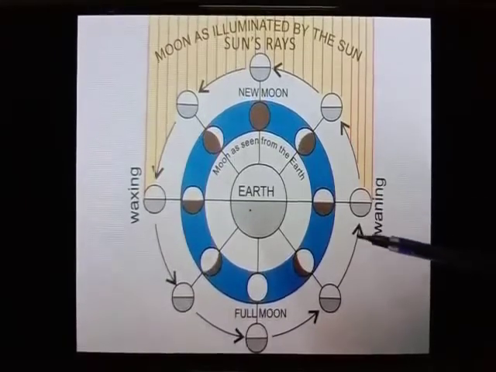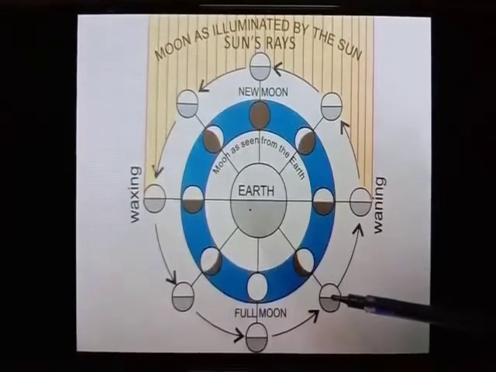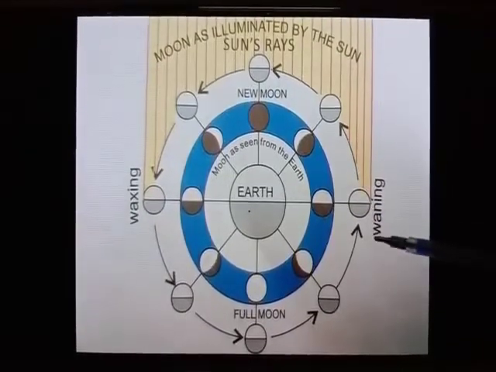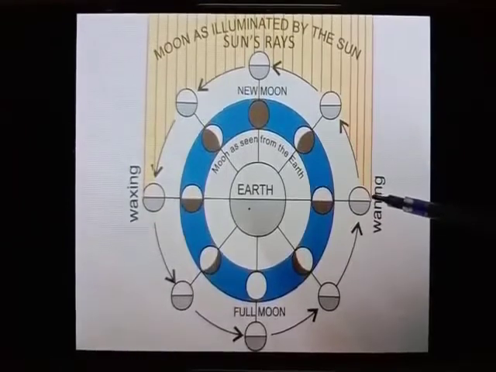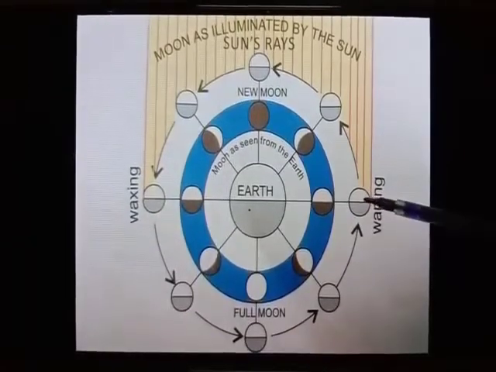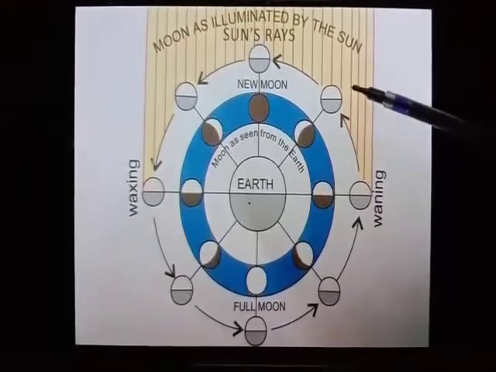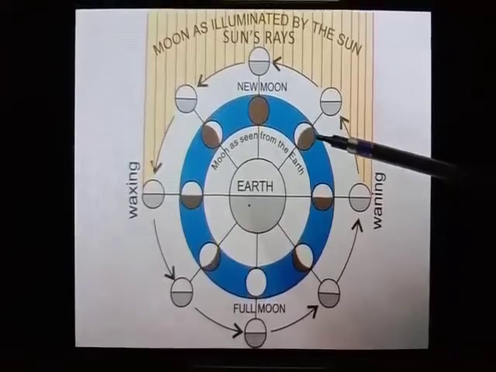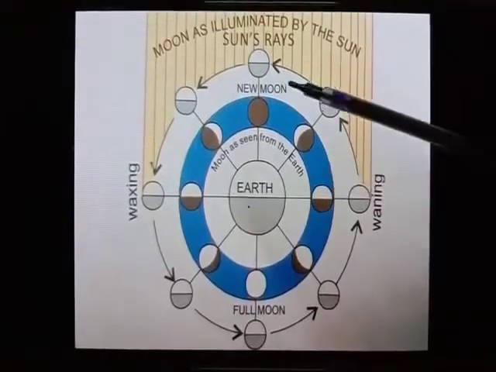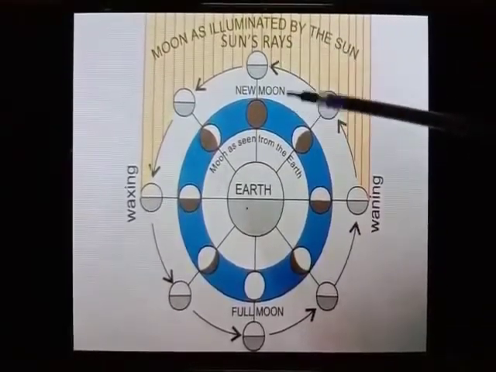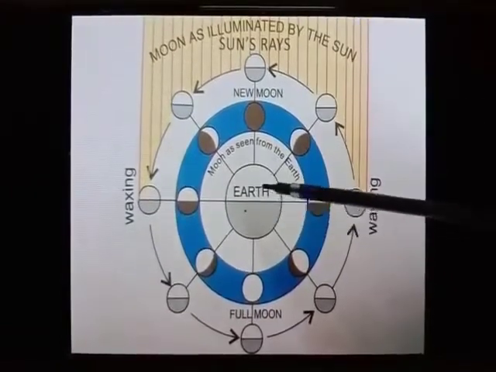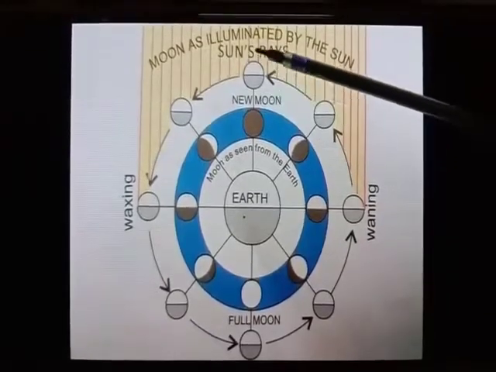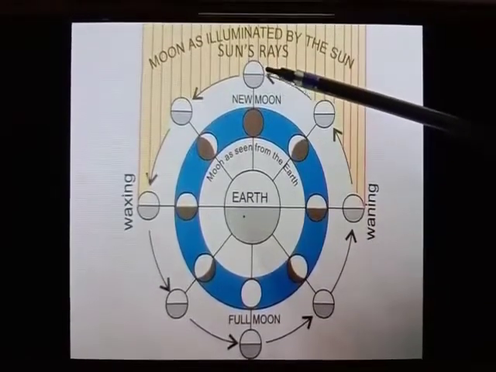Now here you can see the next phase. After the waning gibbous, we can see the next phase of the moon, that is the last quarter phase. This is the last quarter phase of the moon, and after the last quarter phase we can see the waning crescent. Here you can see again a very little part of the moon, and this is the waning crescent. When the moon comes back between the earth and the sun, it enters the new moon phase again. Now here again we can see the new moon phase.